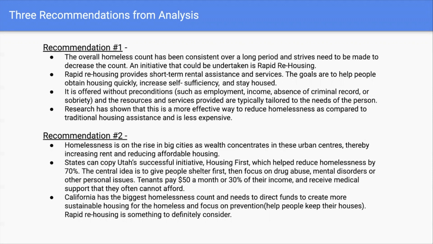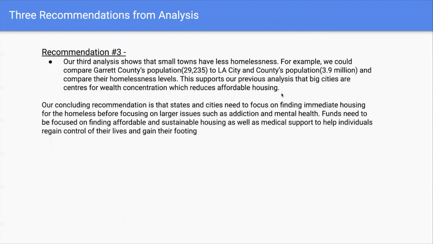California, as seen from our graphs, has the biggest homelessness count and needs to direct funds to create more sustainable housing for the homeless and focus on prevention, help people keep their houses. Rapid rehousing is something to definitely consider. Our third analysis shows that small towns have less homelessness. For example, if we compared Garrett County's population of 29,000 to LA City and County's population of 3.9 million and compared their homelessness levels, it would support our previous analysis that big cities are centers for wealth concentration, which reduces